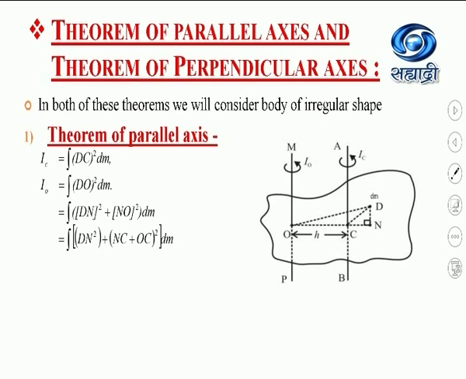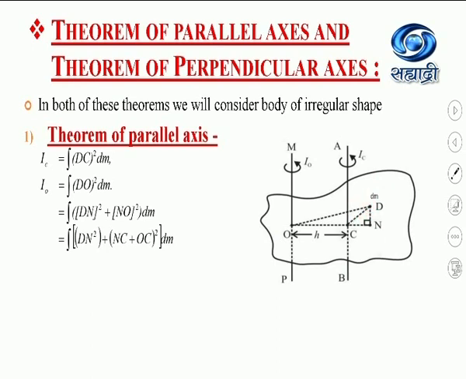Now, from this triangle, what is this dO square? Consider this triangle OCD. This dO square will be equal to what? dn square plus cd square. I have to consider this smaller triangle CND.